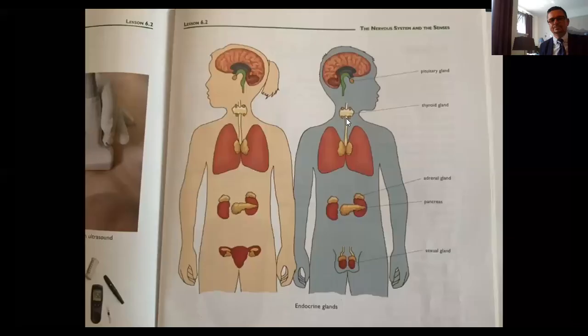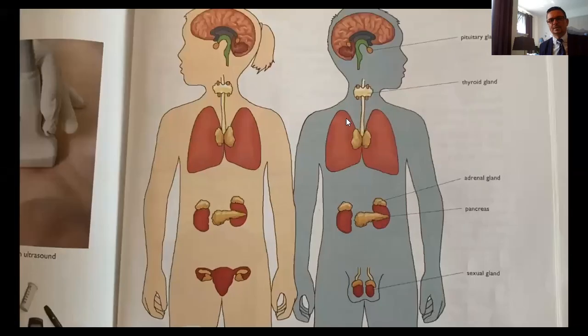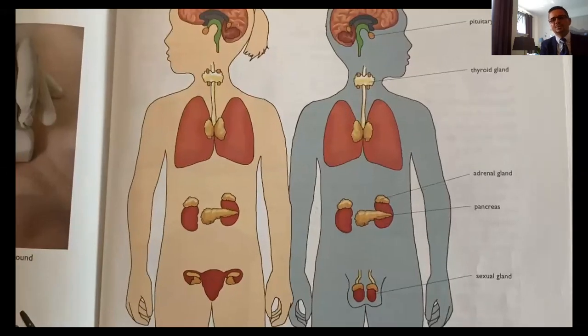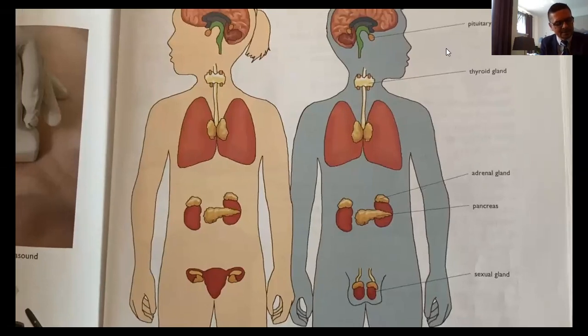So after the keywords, I would like you to have a look at the drawings in your book, this one. I can make it even a bit bigger. So let's see the most important parts of the endocrine system in the human body. The pituitary gland is in the brain zone. Agyalapi mirigy is the name. The name refers to the fact that it's a part of the human brain.